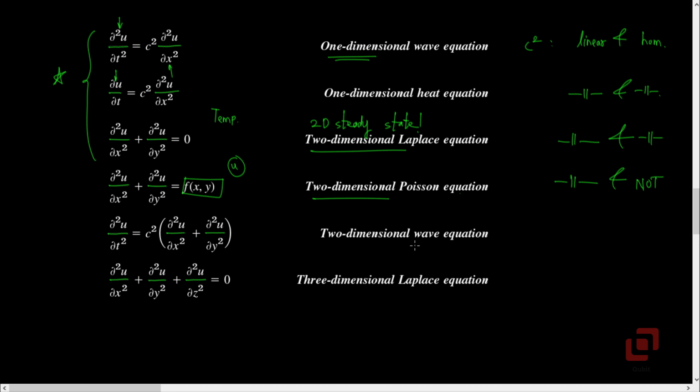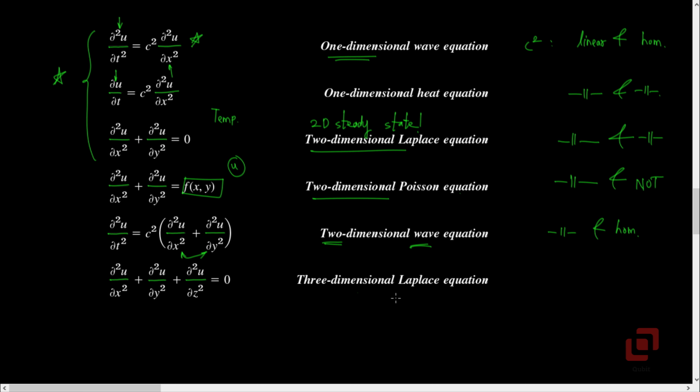Let's go to the two-dimensional wave equation now. Note the addition of ∂²u/∂y² to the right hand side of the one-dimensional wave equation. Here we had c squared into ∂²u/∂x². Here we have c squared into ∂²u/∂x² plus ∂²u/∂y². So we have two spatial variables x and y, hence the name two-dimensional wave equation. If we let c squared be a constant, then this equation is both linear and homogeneous.